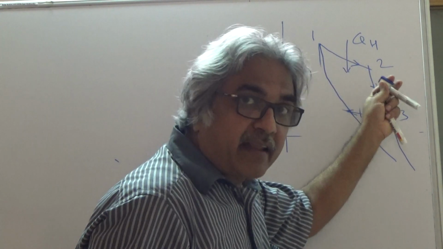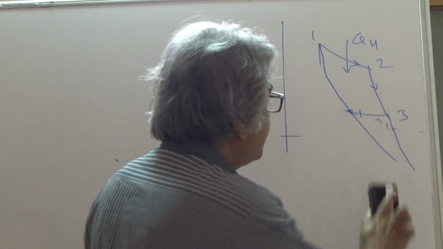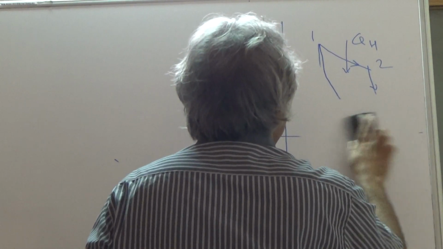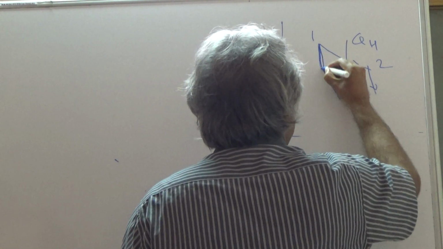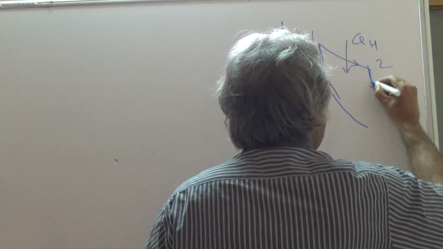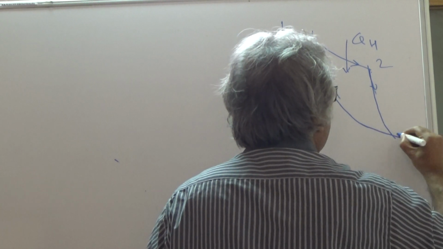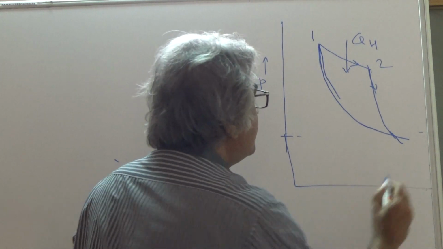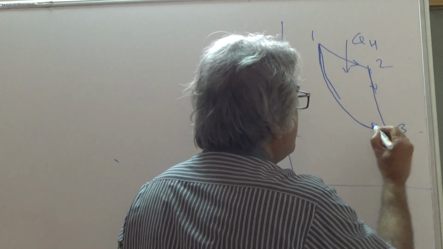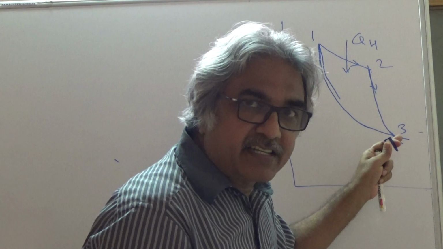If they are not parallel and I extend them, they will intersect. Okay, this is the intersection. So what has happened is 1 to 2, 2 to 3, because there is intersection, right?